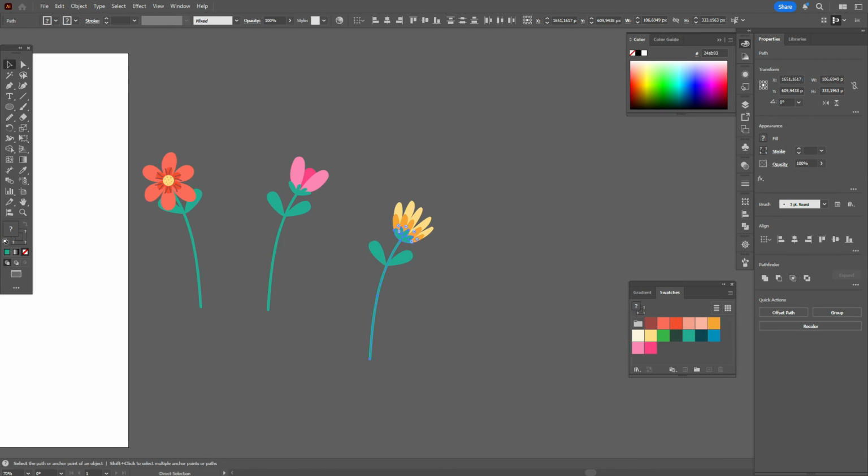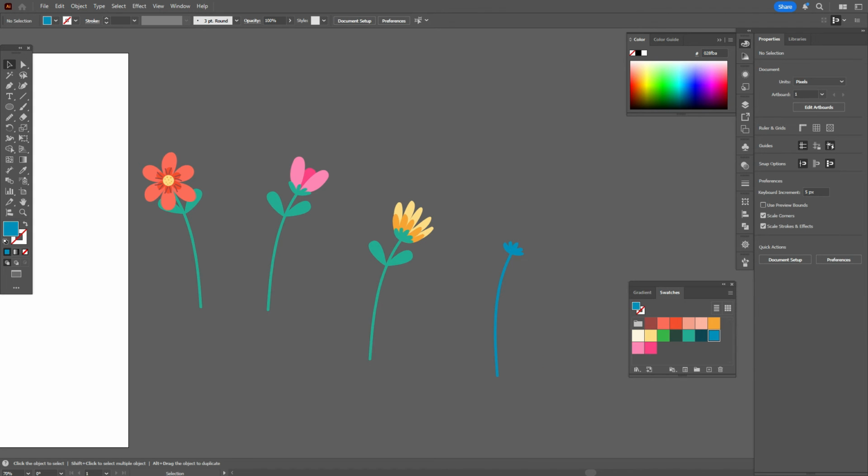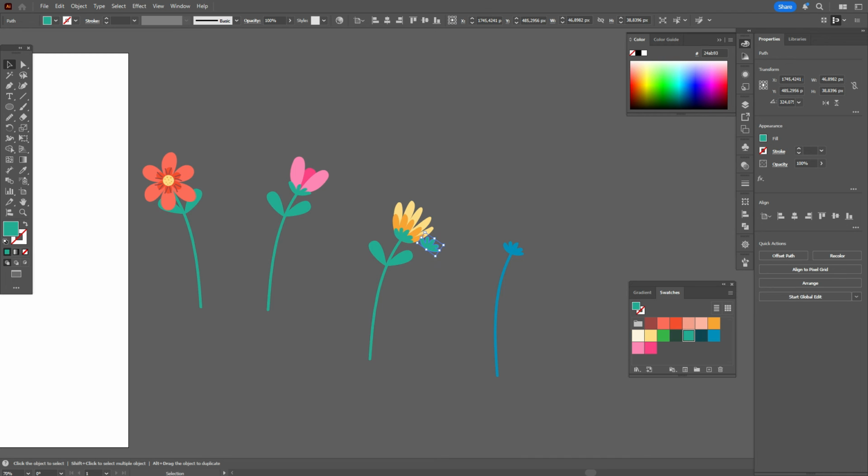Now select these two shapes, copy and paste them. And now let's take that blue color and copy and paste again that shape, take yellow color, and let's move the green shape to front.